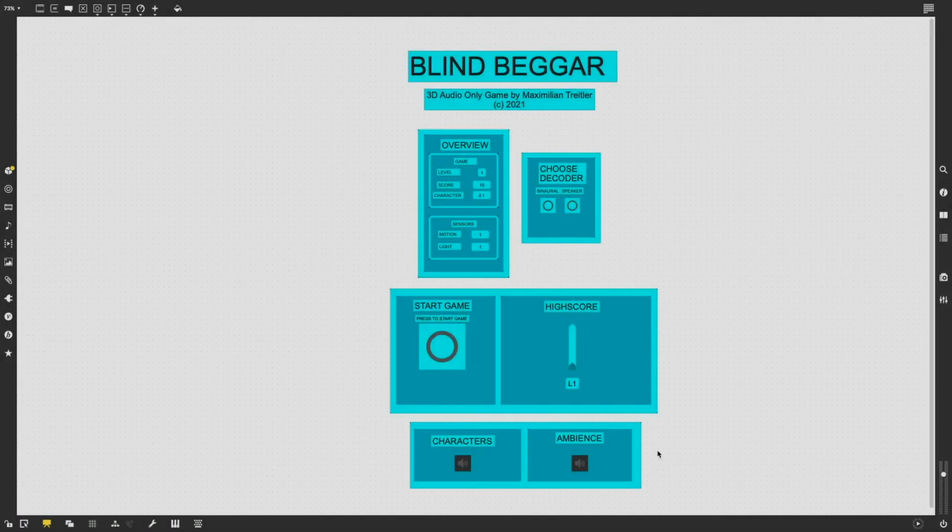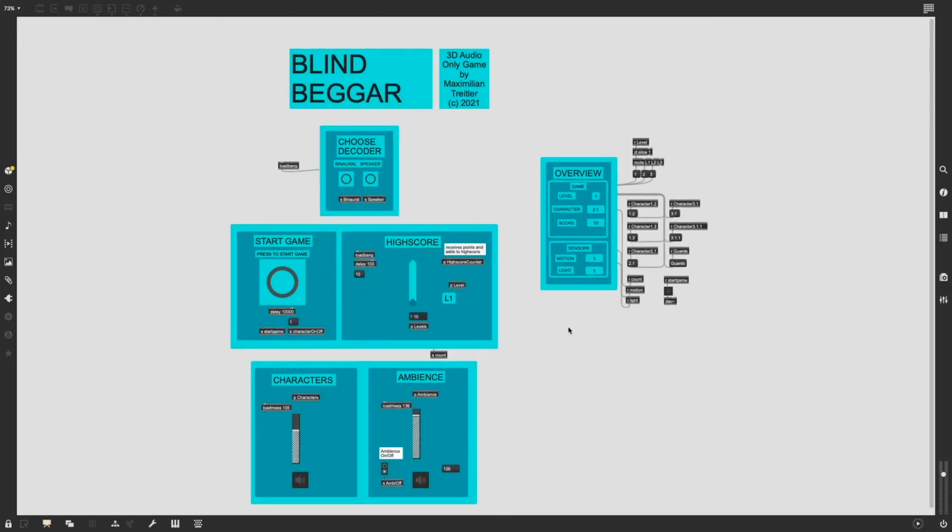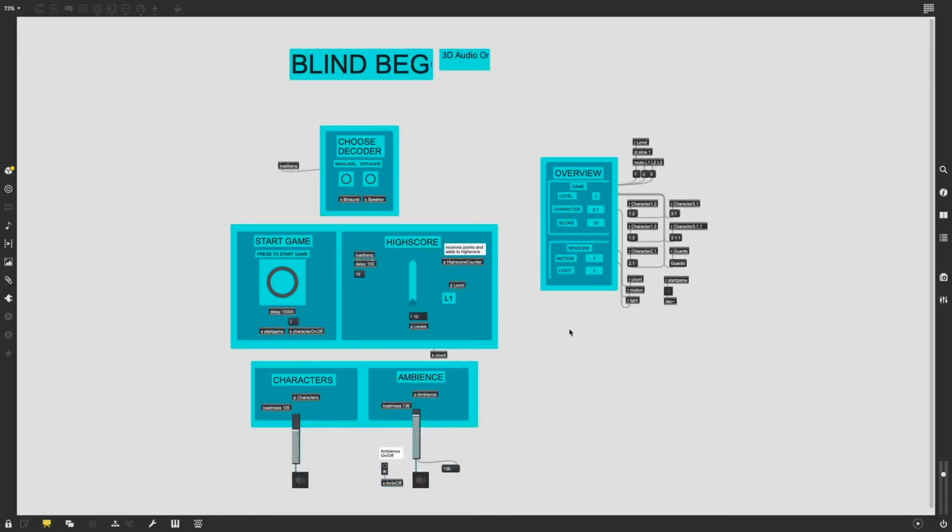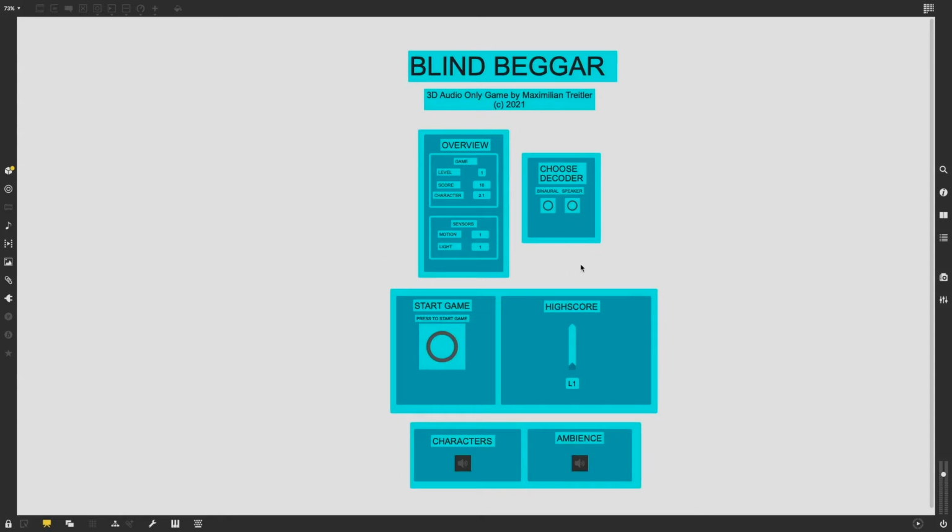In the main patch, the first parameter which has to be set is the type of decoding. This depends on if the audio is played back on headphones or speakers. Originally, the game was meant to be played inside a speaker array arranged in the form of a sphere. But since there's a pandemic going on, forcing us all to stay home, I also integrated a binaural decoding option. The next step is to hit that big Start Game button, which will activate the digital to analog converter and start the game.